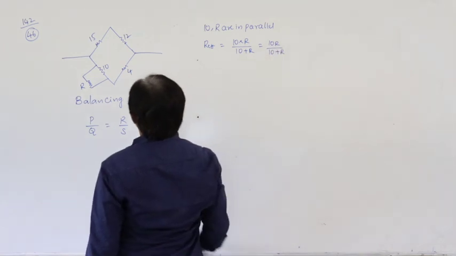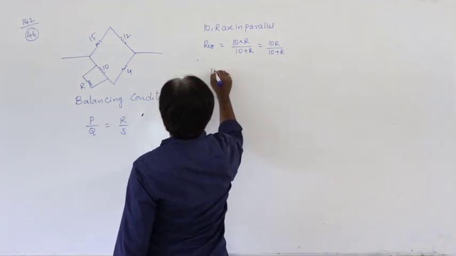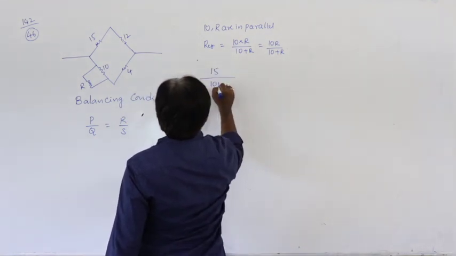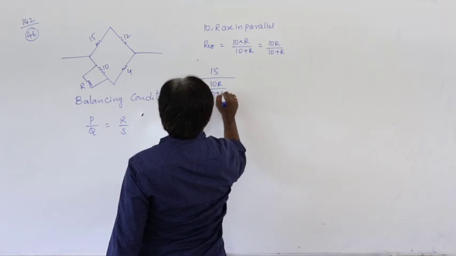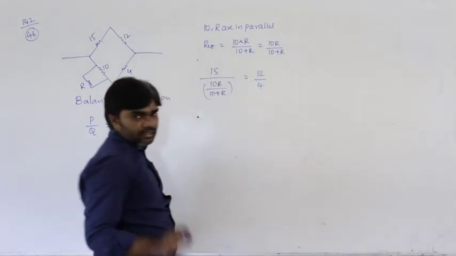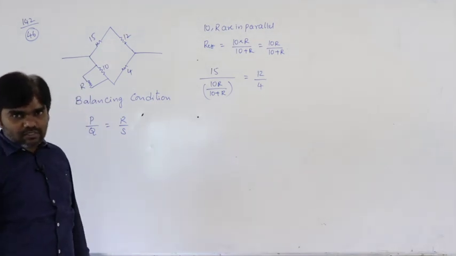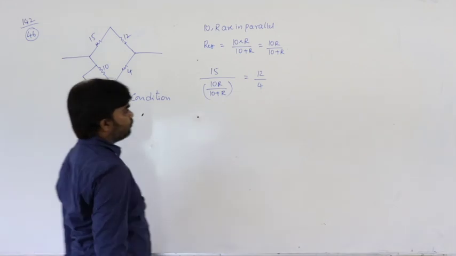Now the condition is P by Q equals R by S. So 15 divided by 10R by 10 plus R is equal to 12 by 4. Here the given condition is that the Wheatstone bridge is balanced. Then what is the value of R? We have to find out.